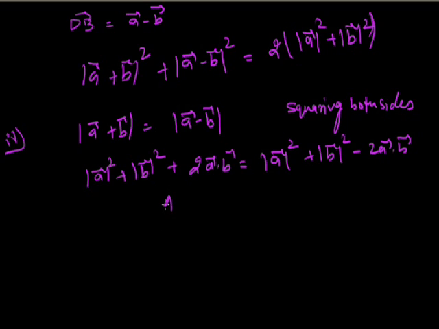By solving this we get 4 times A vector dot B vector equals 0. So A vector dot B vector equals 0, which means A vector is perpendicular to B vector.